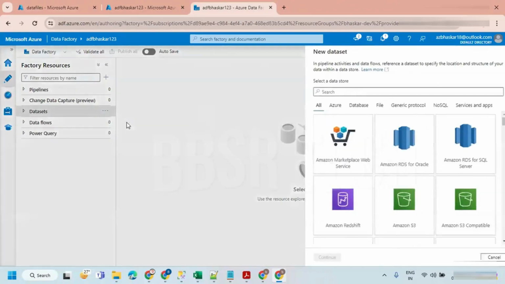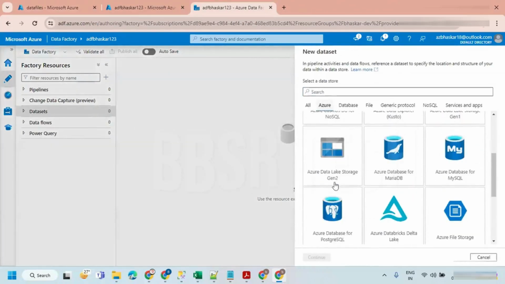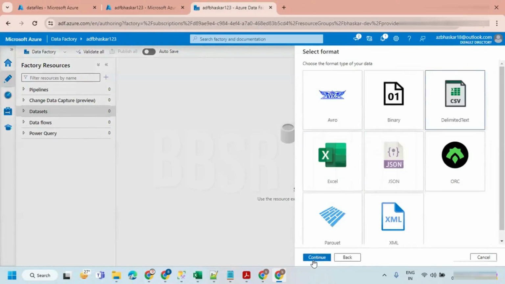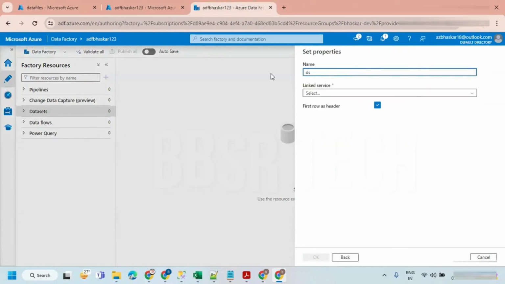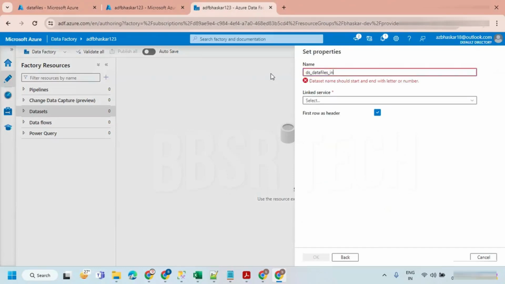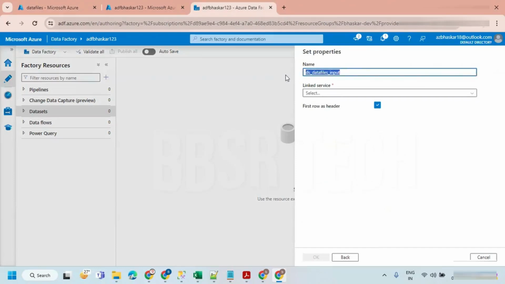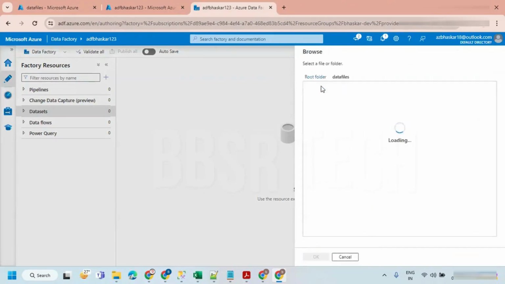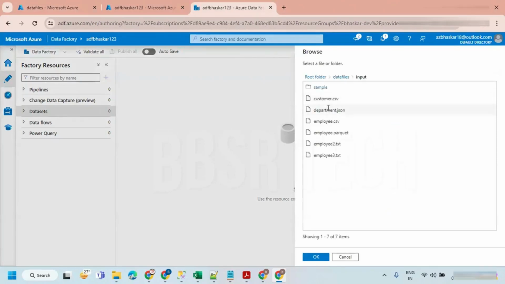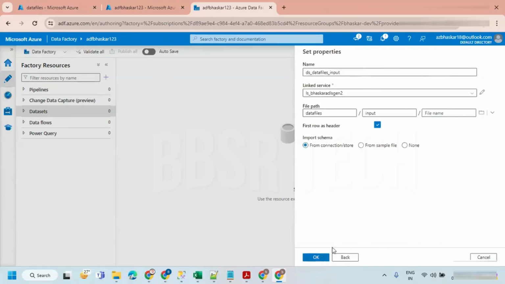So up to input only we have to say when you create the data set. Let's create a new data set. Azure Data Lake Storage Gen2. Hit continue, delimited. This is all we know already. ts underscore data files underscore input. I'm keeping only up to input. Let's take a linked service and browse the folder till input. I don't need to select any of the files because I have to get all these items. To get all these items, your data set points only to this particular folder. Let's hit OK. And just say none here, and hit OK.